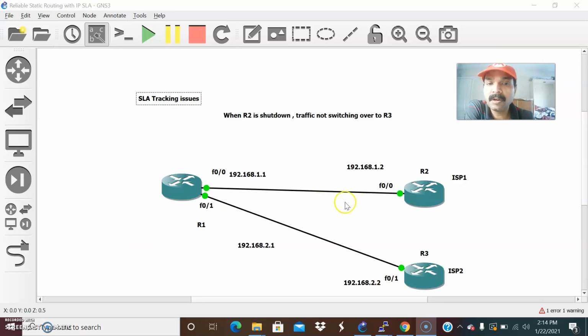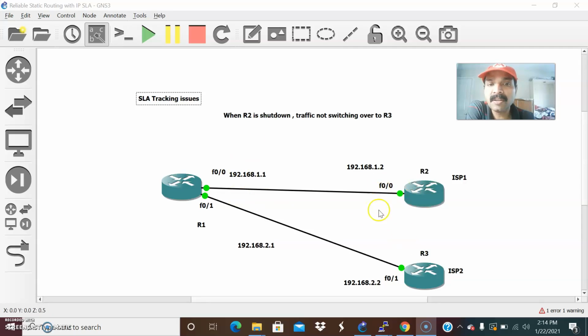So here I connected R1, R2 and R3. When this specific interface goes down in a normal architecture, automatically the traffic switches over to R3. So that is the benefit of reliable static routing with IP SLA. But today, whenever a specific interface shuts down, the traffic is not switching over to R3. That is the issue, so we need to go ahead and fix it. Why is the traffic not switching over when this interface goes down?